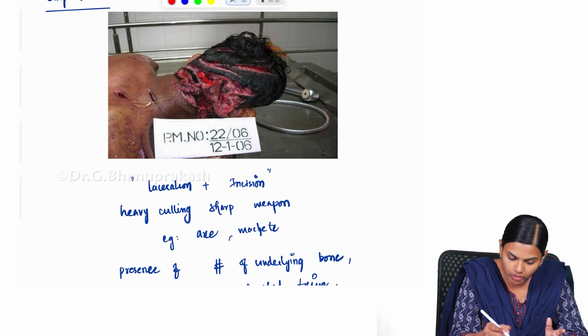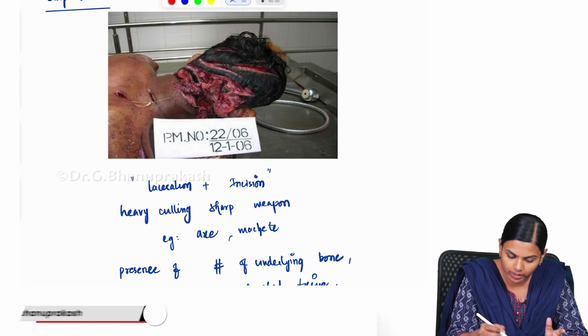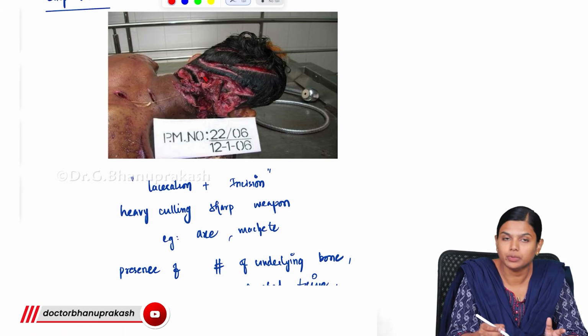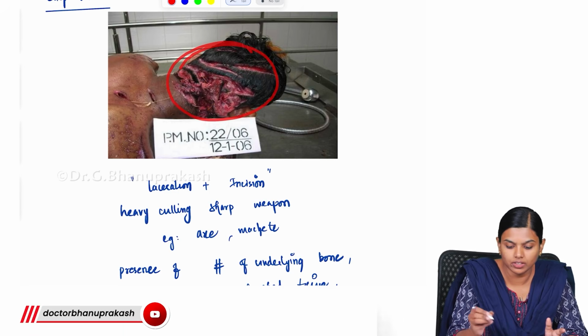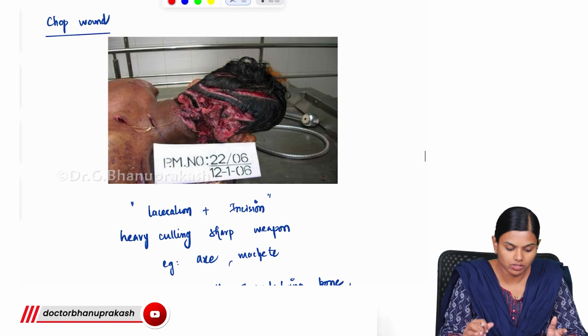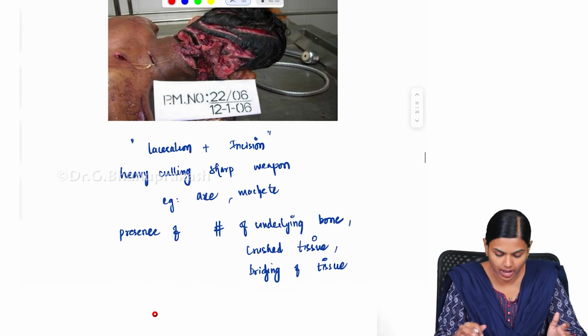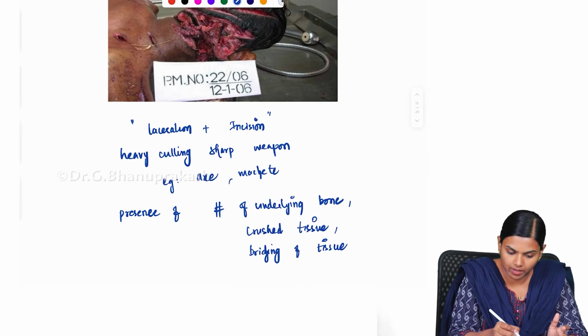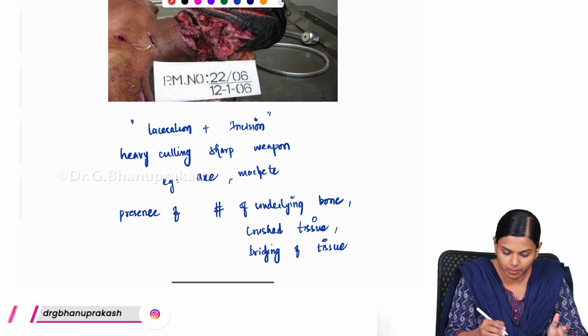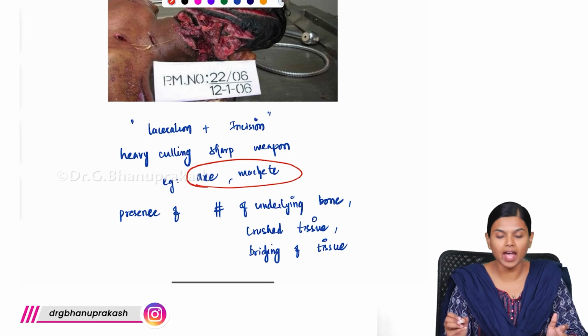This thing you are seeing here, like a thread going across, these are the tissue bridges, and all the area will be crushed. So this is the chop wound, a very important subtype of laceration, caused by a heavy cutting sharp weapon, especially an axe or machete.